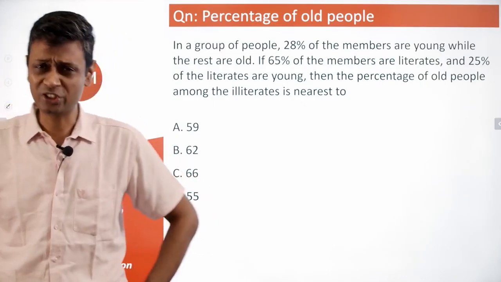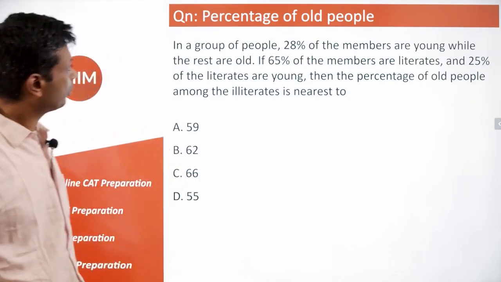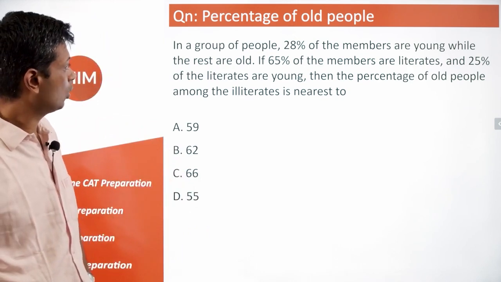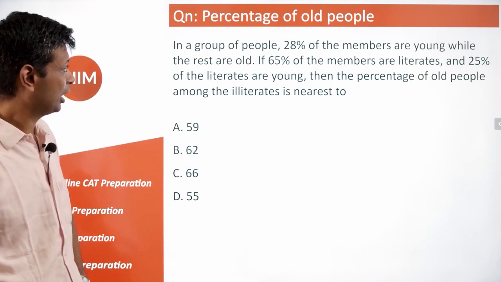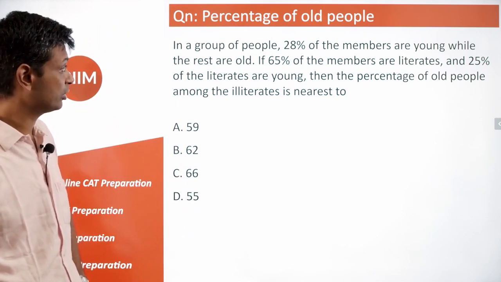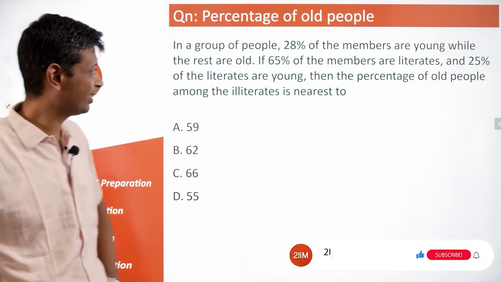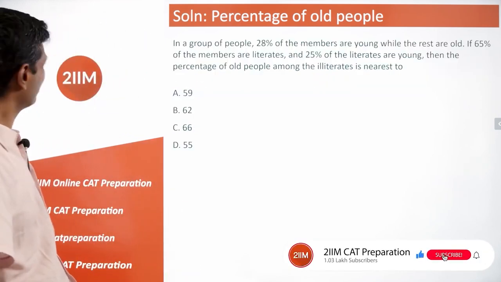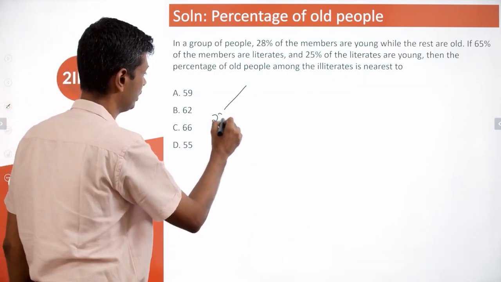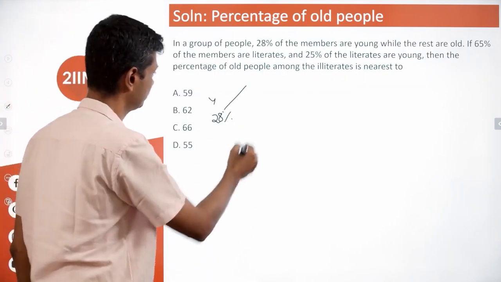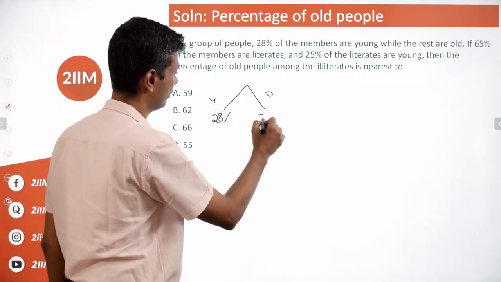Let's look at this one. This again with the percentages. Should be interesting. In a group of people, 28% of the members are young while the rest are old. 65% of the members are literate and 25% of the literates are young. The percentage of old people among the illiterate is nearest to... It should be simple. 28% are young, rest are old. So 28% young, old is 72%.